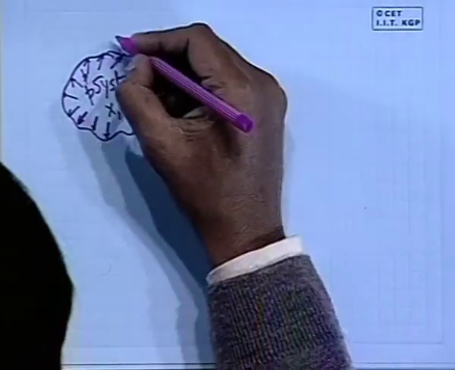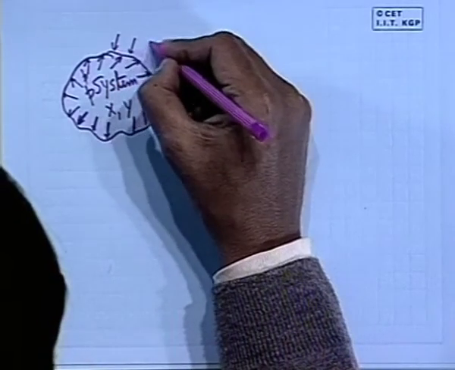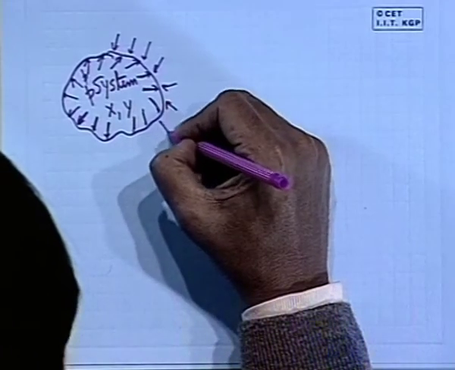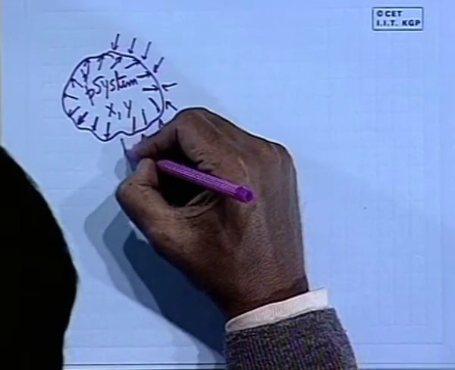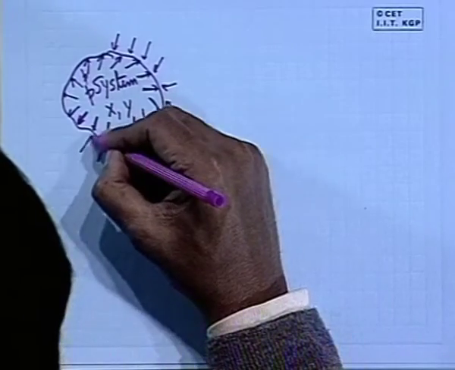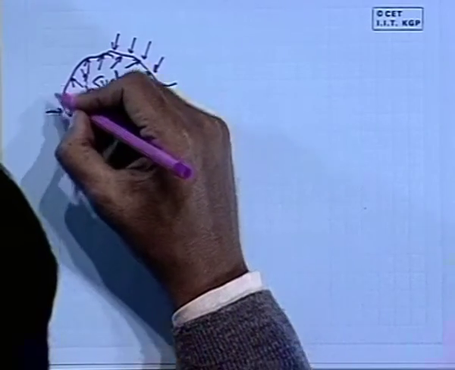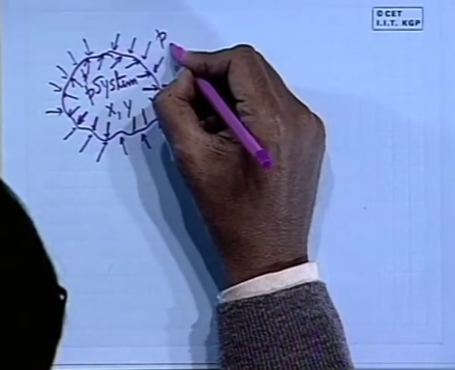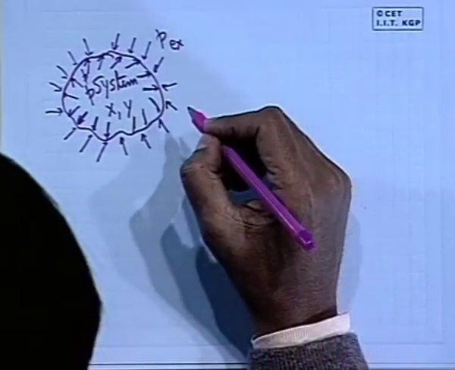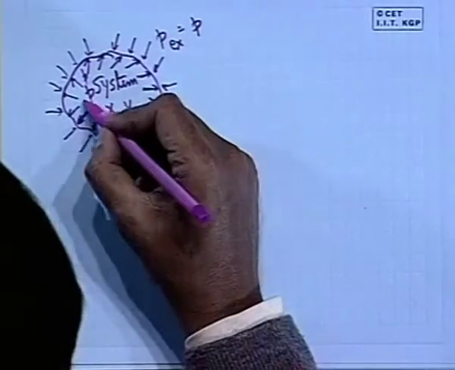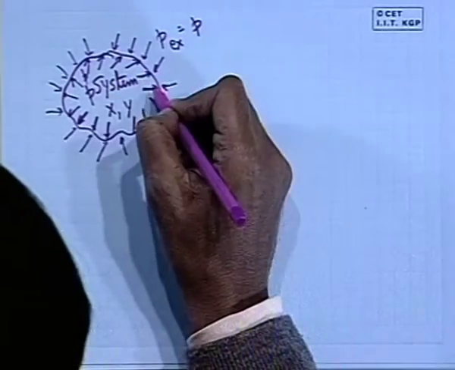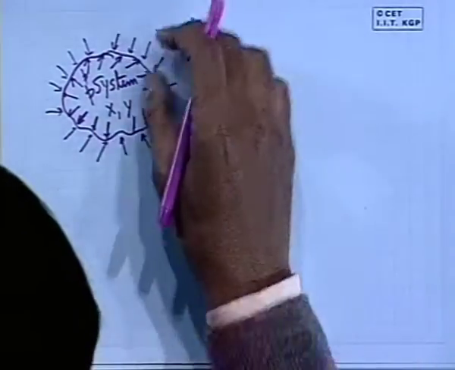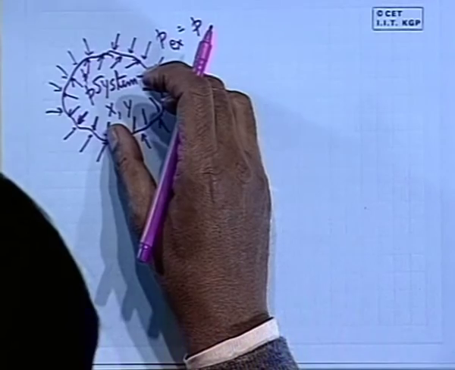So it will be in equilibrium when the external pressure imposed on the boundary, let me denote it P_ex, equals the pressure inside the system, which is uniform throughout the system, and the external pressure is also uniform. Under this situation only, the system will be in equilibrium.